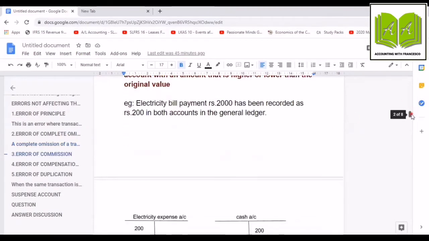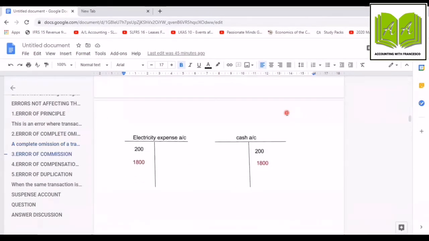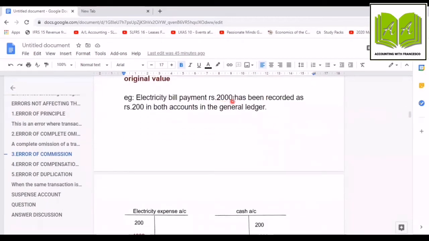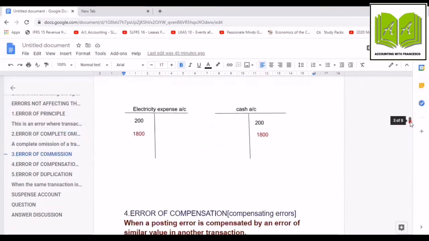So let's see, we have recorded 200 as electricity expense on the debit side and 200 on the credit side to the cash account, because when we pay an electricity bill, according to Luca Pacioli, cash account credit, electricity expense debit. Now, in order to get our correct value 2,000, we must record 2,000, but erroneously we recorded 200. So how much should we record?